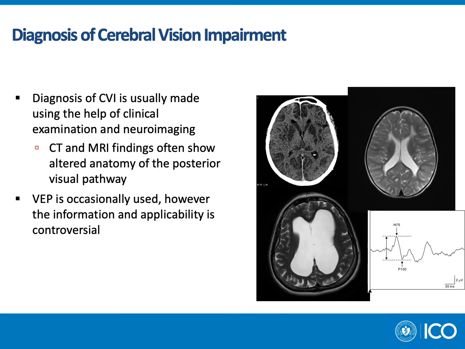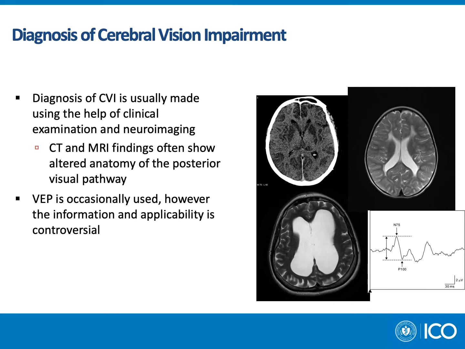The diagnosis of cerebral vision impairment is usually made with the help of clinical examination and neuroimaging. CT and MRI findings often show altered anatomy of the posterior visual pathway. MRI is most sensitive for establishing damage to the periventricular white matter, such as in the case of PVL, as you can see in the top right image.